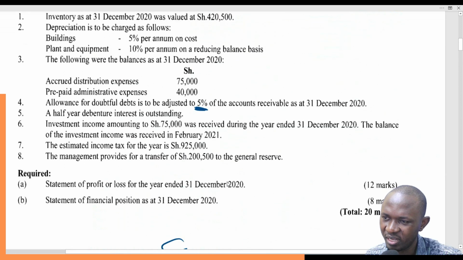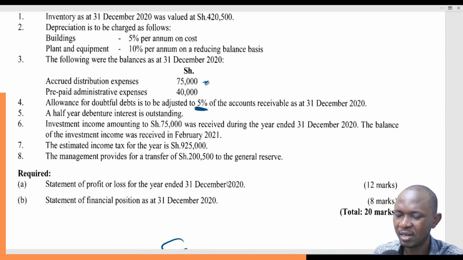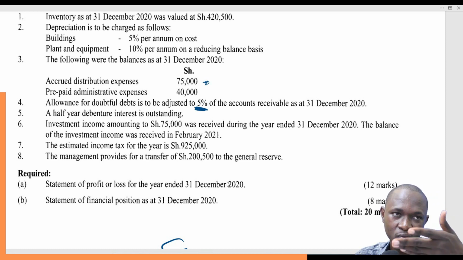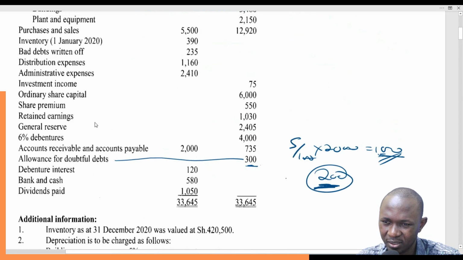The 75 is here, the accrued distribution. So these are in line with the accrual concept because it is accrued but it belongs to this year. So we are going to add it. Then we go to the next item.